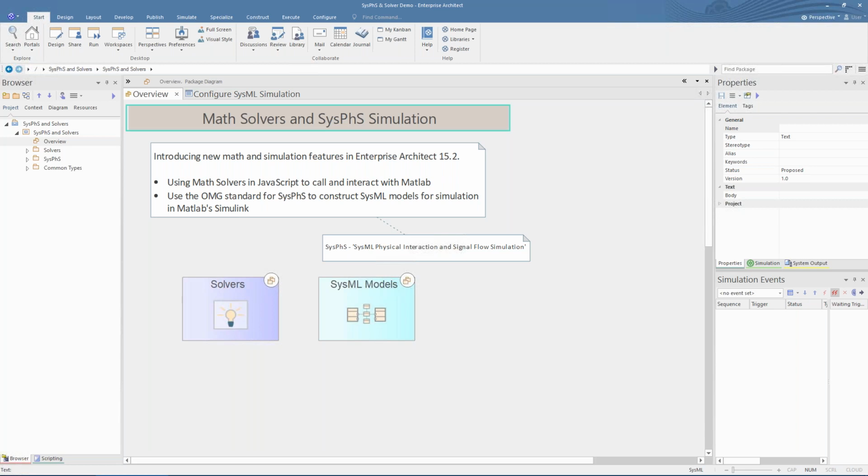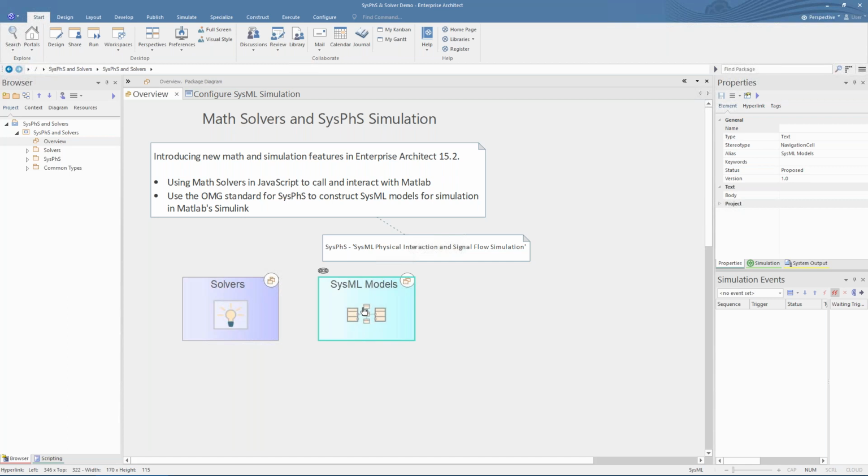Thanks, Scott. Hello, everyone. My name's Stephen Hall, and today I'll be giving an introductory overview of two of the new maths and simulation features available in the latest Enterprise Architect 15.2. The first new feature is the ability to call and run MATLAB functions directly from Enterprise Architect from anywhere that JavaScript can be run using the new Solver class. You can also call and run Octave functions, which is an open source alternative to MATLAB, but we'll focus on MATLAB today.